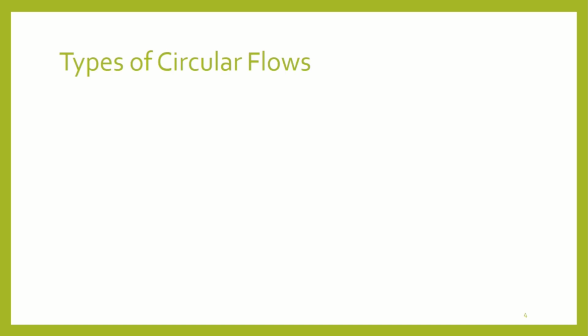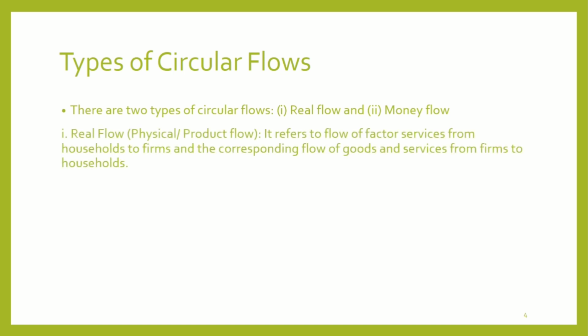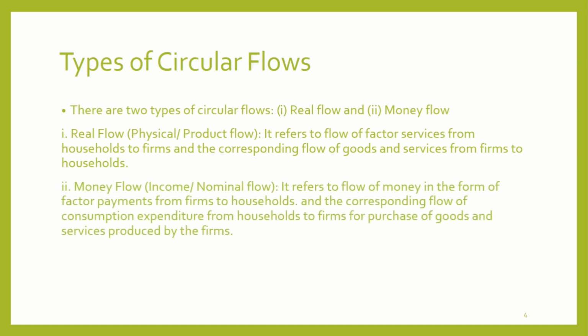Types of circular flows. There are two types of circular flows. First is real flow and second is money flow. Real flow, physical or product flow, refers to the flow of factor services from households to firms and the corresponding flow of goods and services from firms to households.